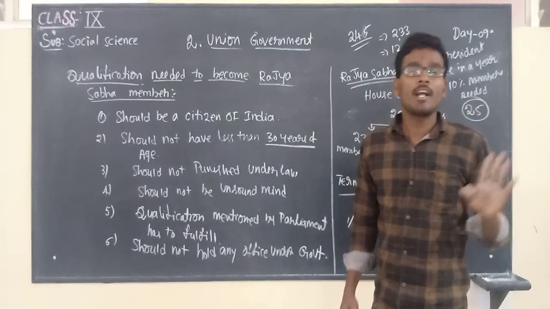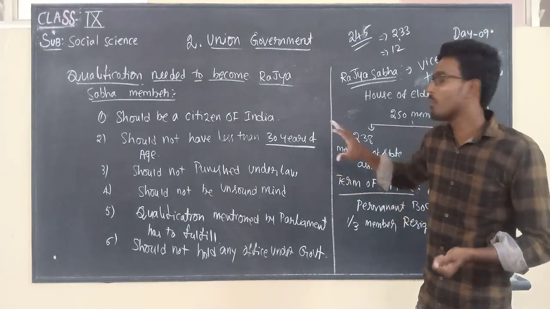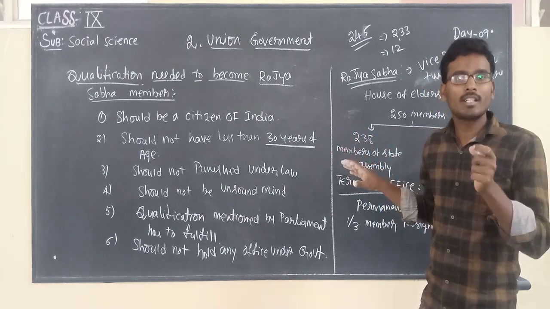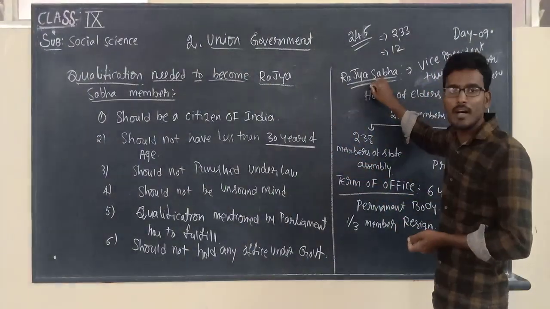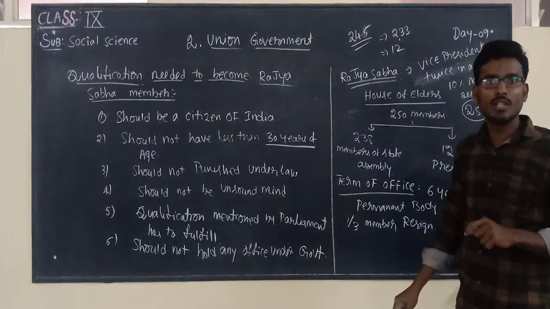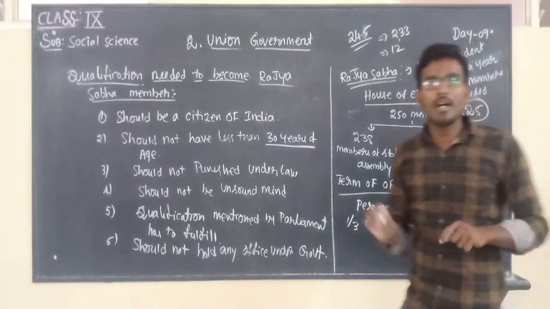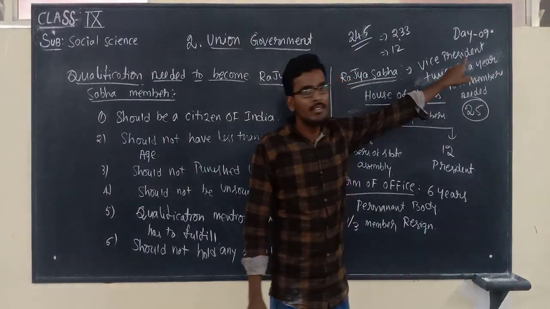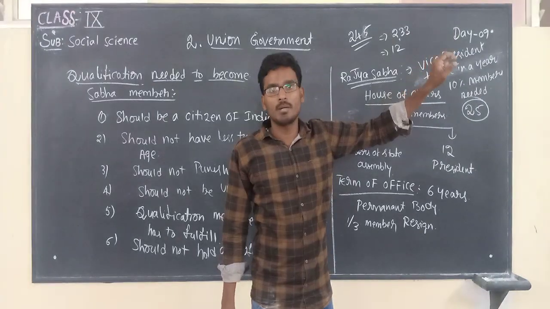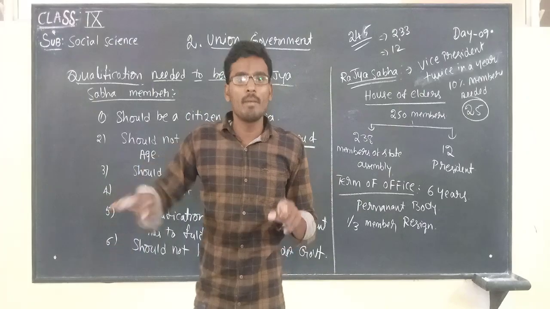So this is the complete structure of Rajya Sabha. So children, one more time I'll recollect the information, just listen carefully. Rajya Sabha is known as the House of Elders. The Vice President is the chairman of Rajya Sabha. Deputy chairman is elected among the members.